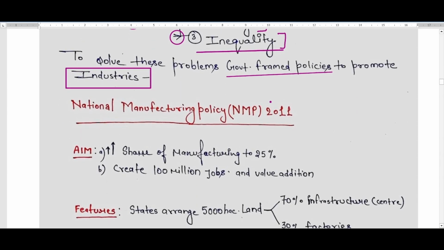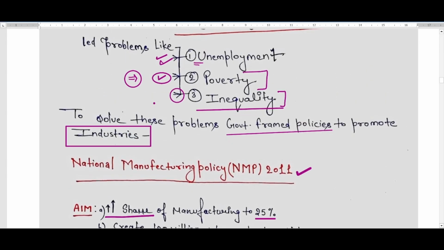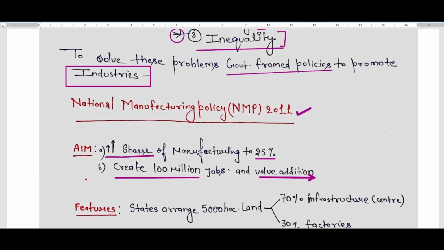One such policy was the National Manufacturing Policy, started in 2011. The aim of this policy was increasing the share of manufacturing in the GDP of the country up to 25%. It had to create 100 million jobs, and also add value to the product. Whatever product they are manufacturing in the industry, they had to add some value to it. So of the three problems, unemployment, poverty and inequality, unemployment would be solved when they create 100 million jobs. Also it will help in poverty reduction and minimizing inequality.